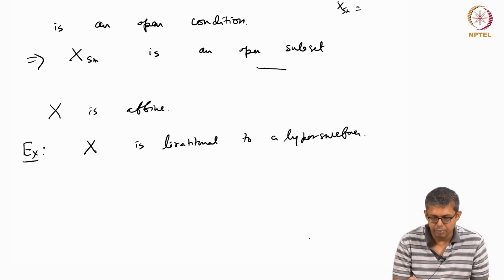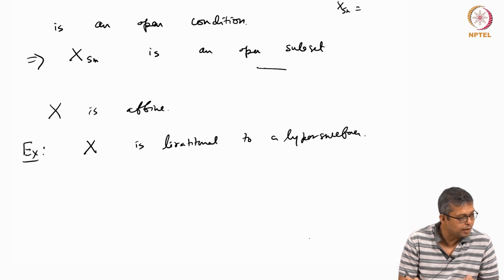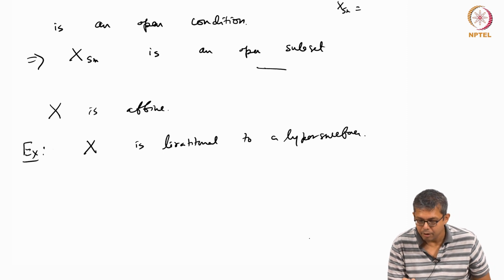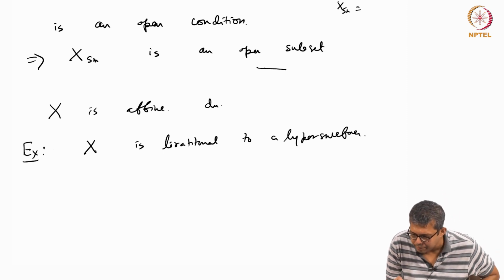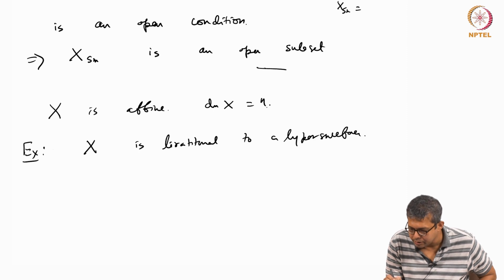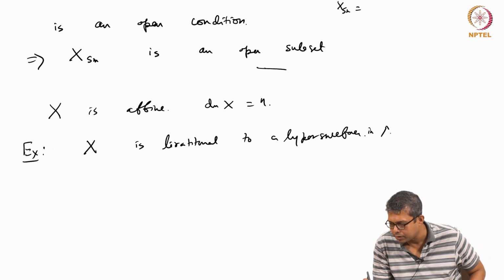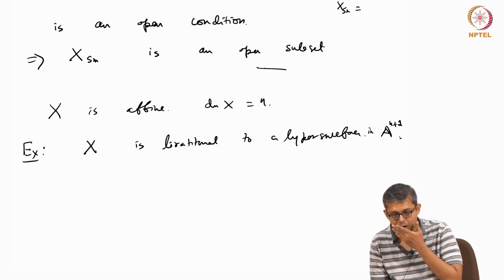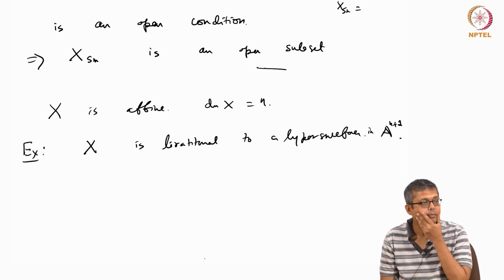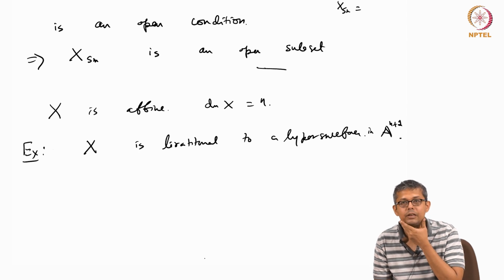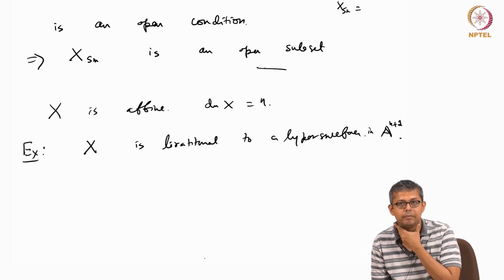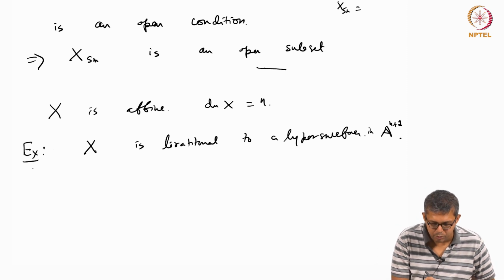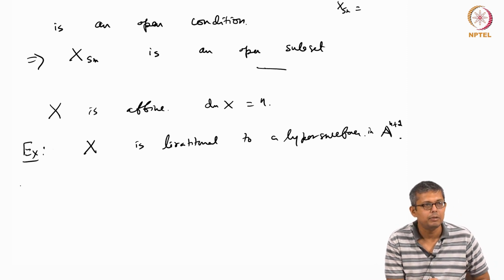Birationality, yes, I'll define that. Suppose X is affine of dimension n, and this is a hypersurface in n plus 1. A hypersurface in n plus 1 means dimension n, right? So this is a proposition or exercise. I'll leave it as an exercise.